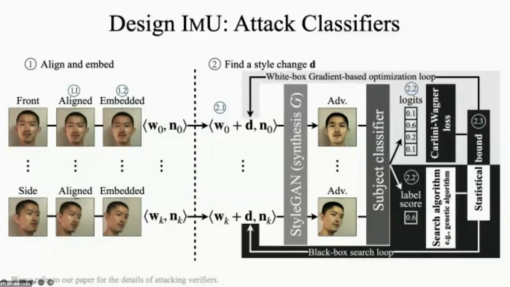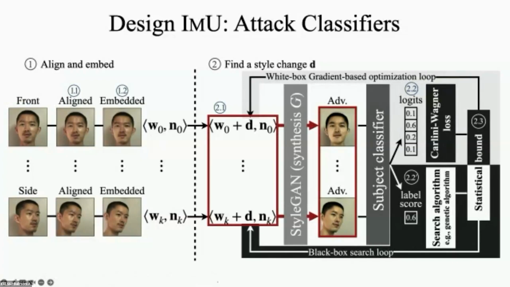Here we show the detailed workflow after the embedding when the subject model is a classifier. For the verifier case, please refer to our paper. Let's first look at the white box setting. Synthesis network G generates images based on the embedded Ws and the D to optimize. The images are fed to the subject classifier to get the largest output.